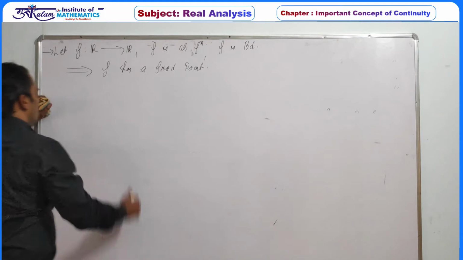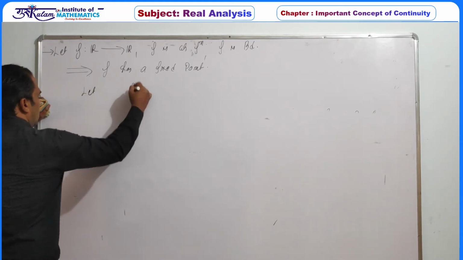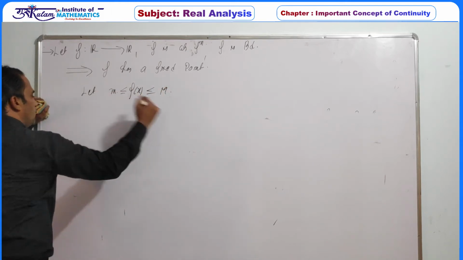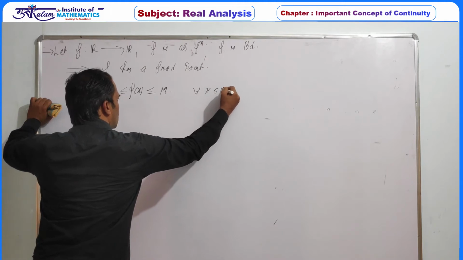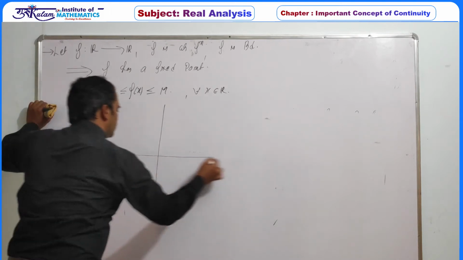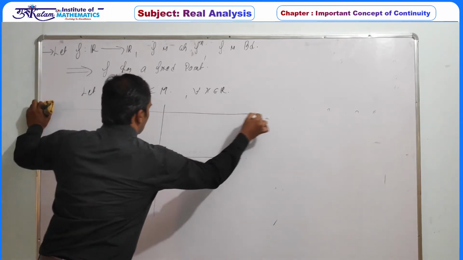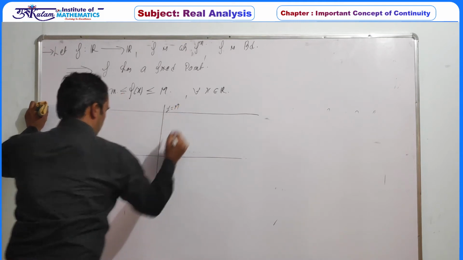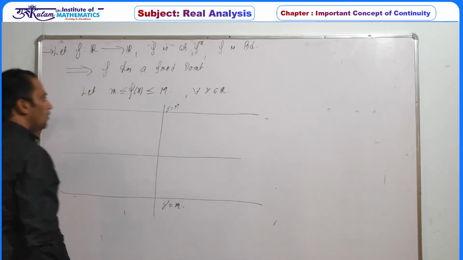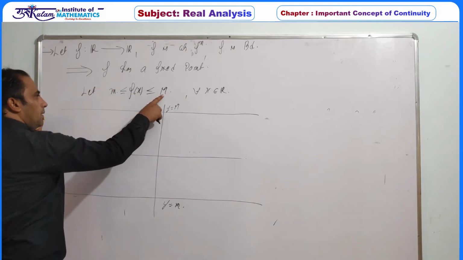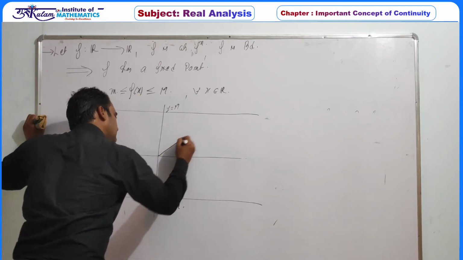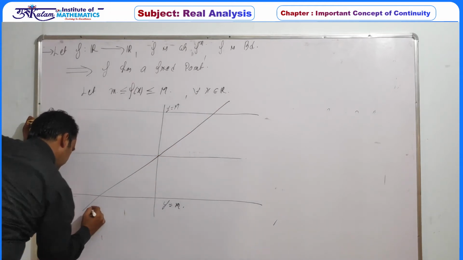Why is this? Let f of x be less than or equal to capital M and greater than or equal to small m for all x belonging to R. Since the given function is bounded, if we draw the graph of this function f(x), this is the line y equal to capital M and this one is the line y equal to small m. Now your function is bounded above by capital M and bounded below by small m. And this is the line y equal to x.